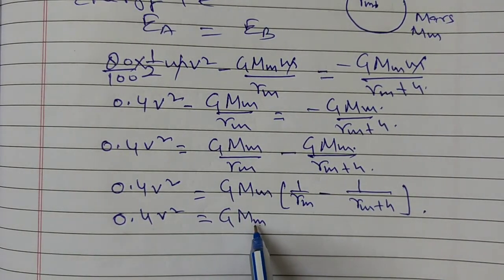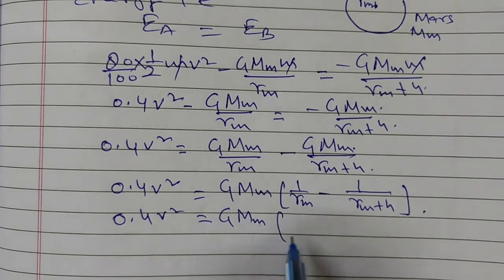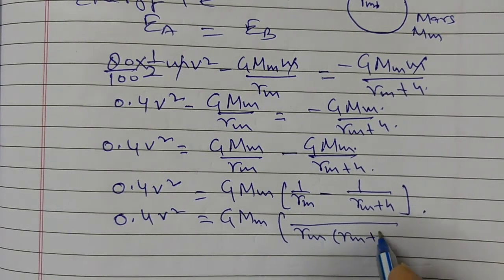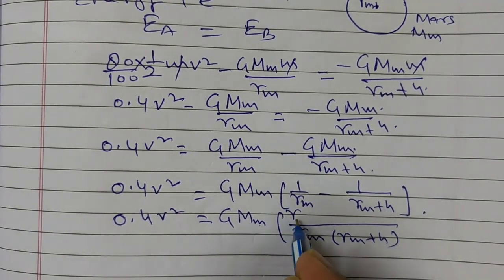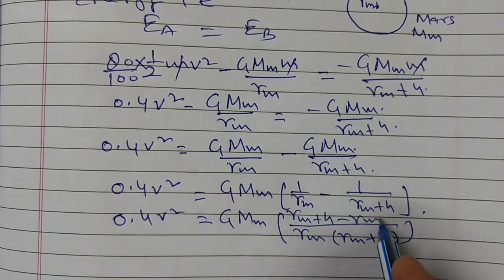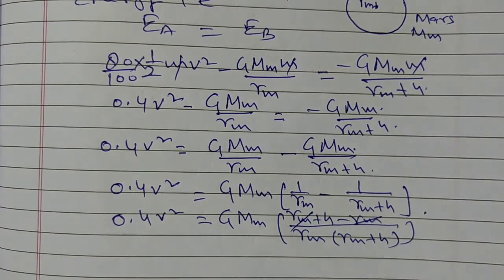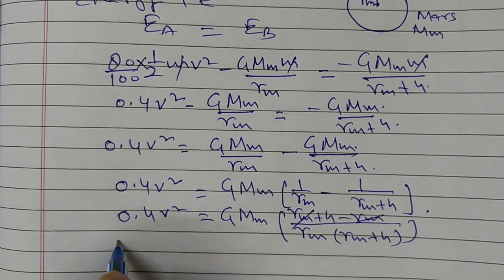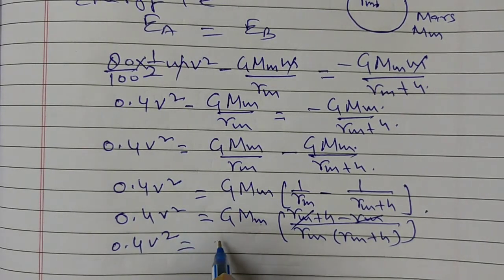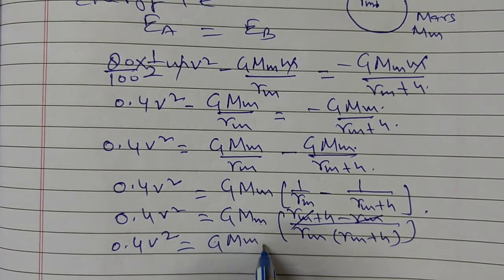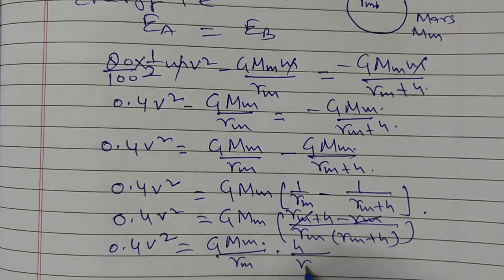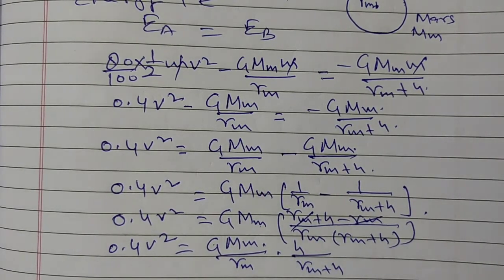Here Mm is the mass of Mars. On taking LCM, this is Rm and Rm plus h, and here Rm plus h minus Rm. So Rm cancels with this Rm, and 0.4 v square is equal to G Mm upon Rm into h upon Rm plus h.